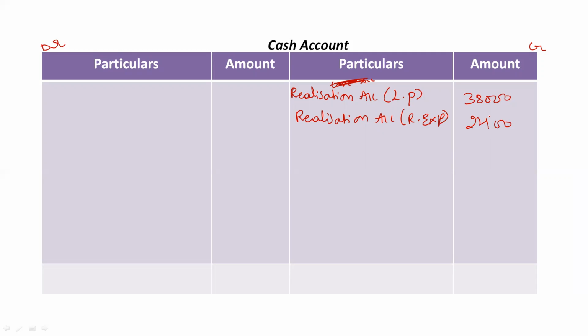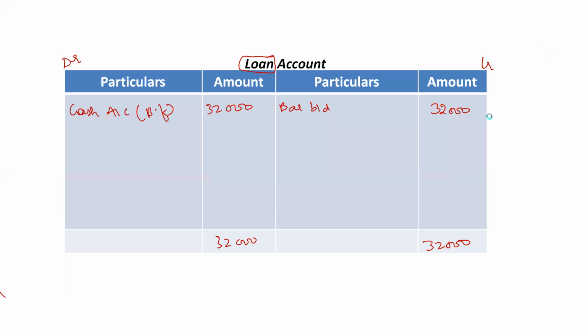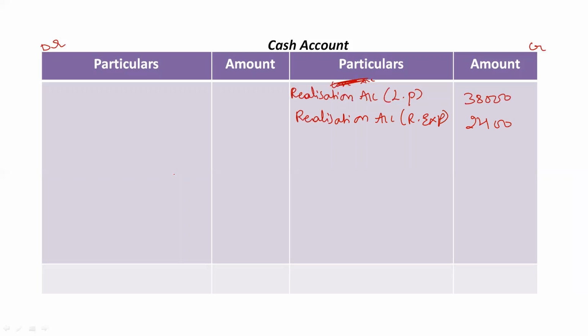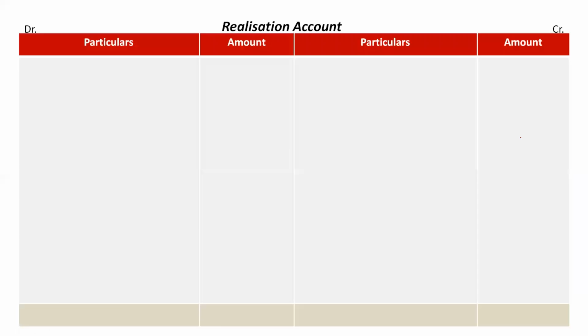Right? Yes. Then next thing, so this is also done. Third, again we have cash account for outstanding electricity bill in the debit side. Again in the cash account it will be on the credit side as realization account for outstanding electricity bill. Okay, the amount is rupees 5,000.